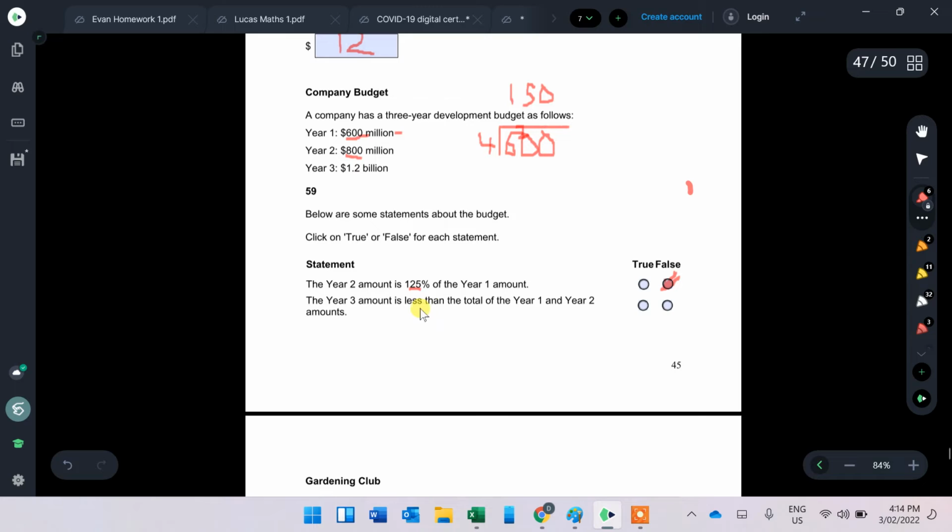The year 3 amount is less than the total of year 1 and year 2. 600 million plus 800 million is 1.4 billion. Just look at it as 6 plus 8 is 14, and this one is 12. It's the same thing. You just have to know that billion is the next thing. Billion is like 1,000 million. So yeah, I won't even show the working out for that one. The year 3 amount is less. So 1.2 billion is less than 1.4 billion.